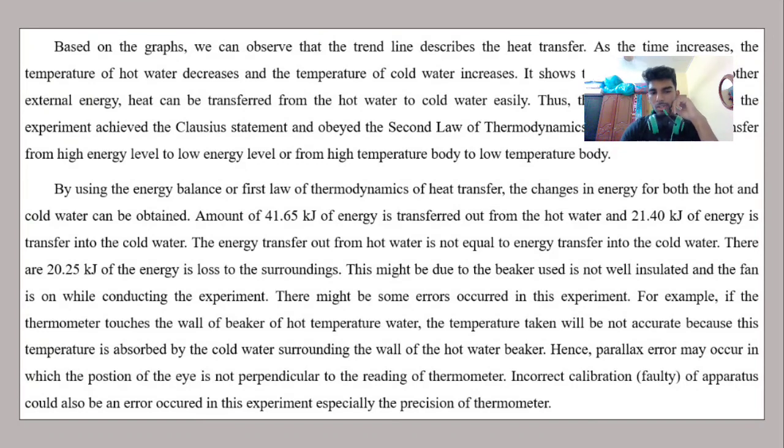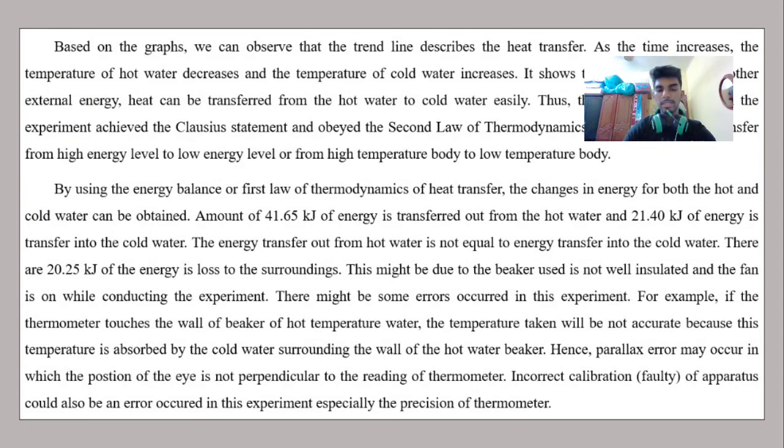An amount of 41.67 kilojoules of energy is transferred out from the hot water beaker, while for the cold water, an amount of 21.40 kilojoules of energy is transferred into the beaker. The energy transferred out from the hot water is obviously not equal to the energy transferred to the cold water.